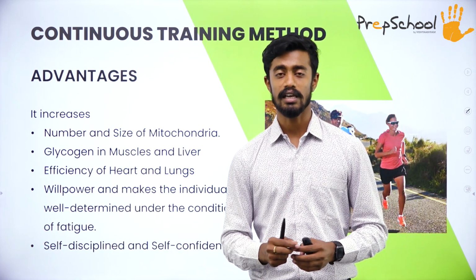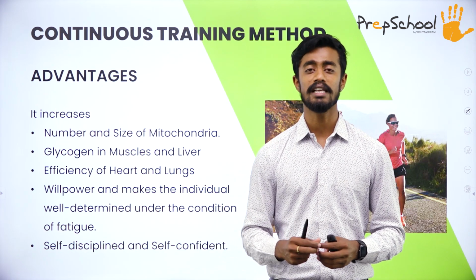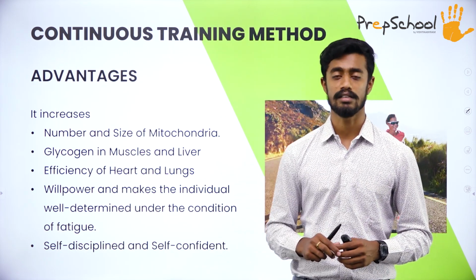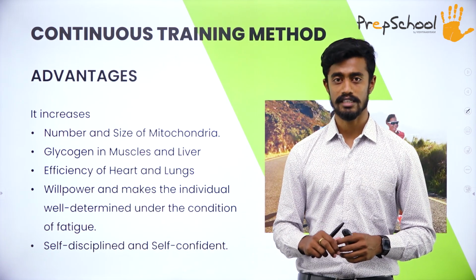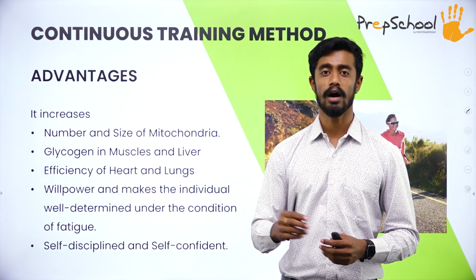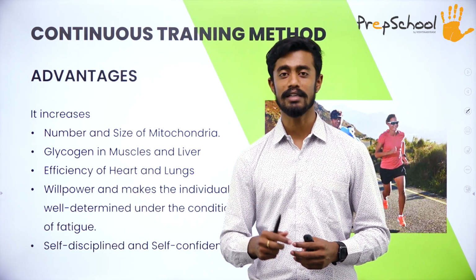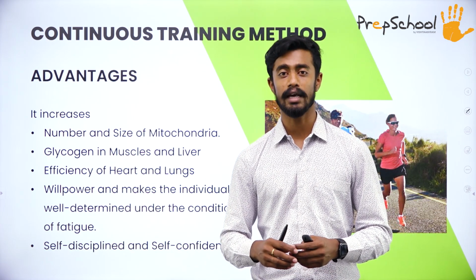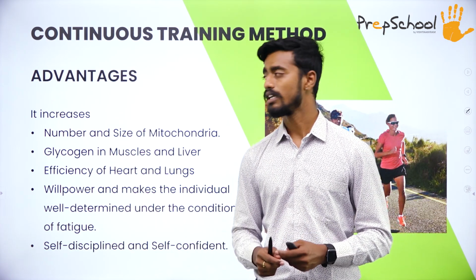So, this exercise is mostly recommended for beginners to develop endurance. During the course of exercise, the heartbeat of the individual will go up to 140 to 160 beats per minute. This exercise should be done for more than 30 minutes.